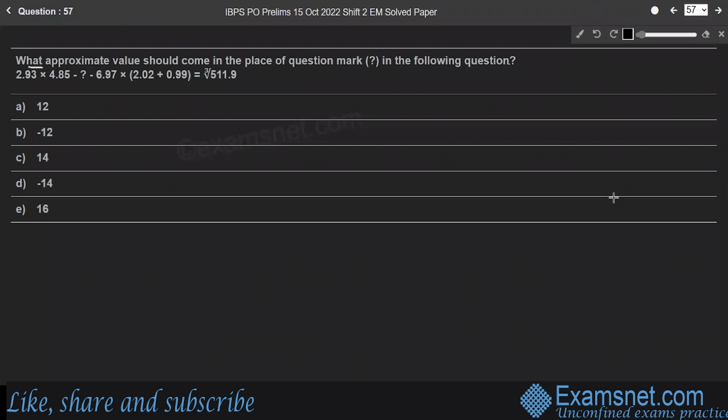Question 57. What approximate value should come in the place of question mark in the following question? Here is the question. Round off each number in the given question to its nearest whole number, right? So that means we are finding the approximate value of the given question. So 2.93 when rounded off to its nearest whole number becomes 3, into 4.85, nearest value is 5, minus a number.